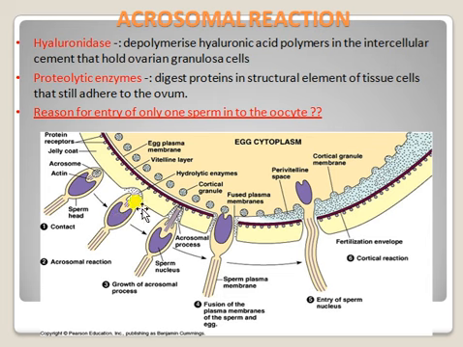Here it releases the hydrolytic enzymes, then it pierces the cell membrane of the egg. After that, the plasma membrane of the sperm and egg fuse, then the sperm nucleus enters. So the nucleus in the sperm is released, then fertilization develops. This is the process.